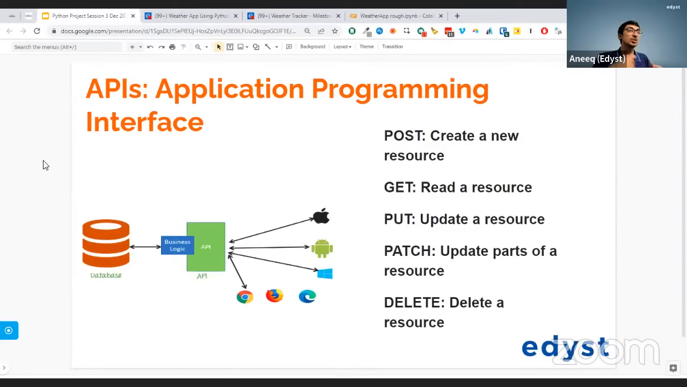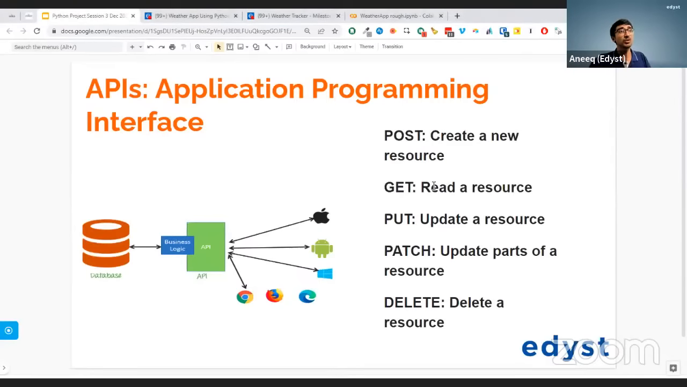A get request is to actually read something. Let's say you want to read a message, read a blog, or watch a video. This is generally get. Put is updating. Let's say you want to go to Gmail and update your name on an email. You're not creating a new email account, you're just updating it. That's called put. Sorry, put is when you update the entire resource. But patch is when you want to update a part of it, and delete is when you just want to delete the entire resource. Okay, so that's what the verbs are.